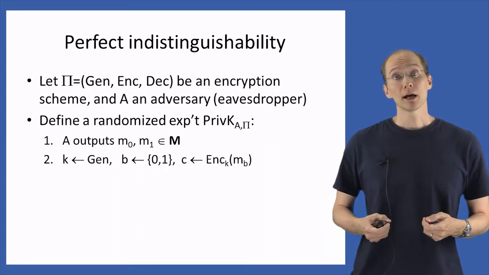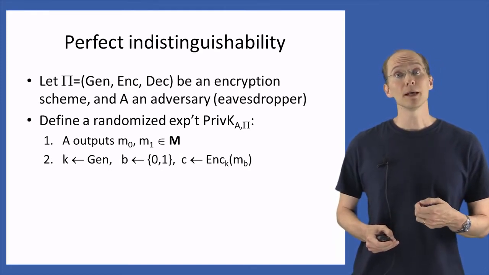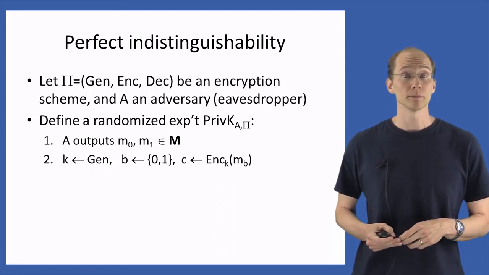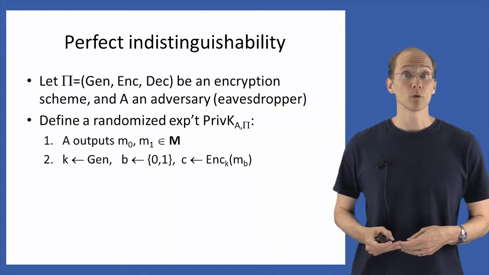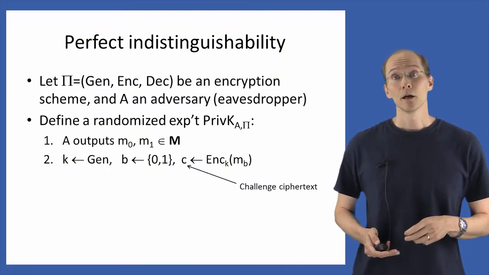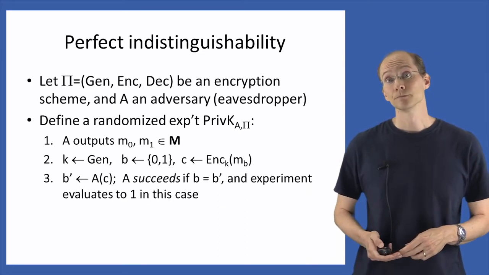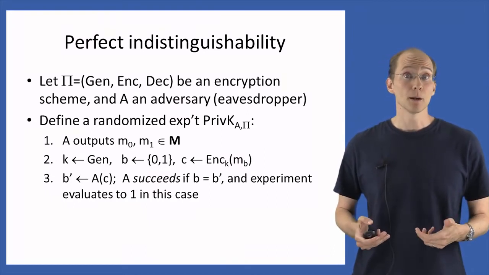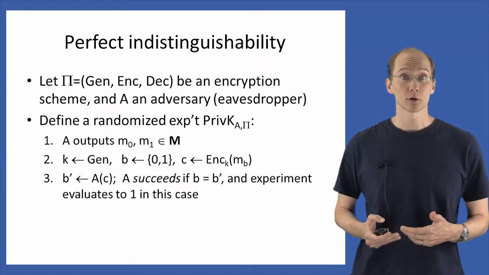Then, we generate a key using the key generation algorithm of the encryption scheme. We choose a uniform bit B that's going to act as a selector bit, selecting one of the 2 messages, M0 or M1. And then we encrypt the message M sub B using the key K that we just generated. This gives us a ciphertext C. The ciphertext C here is going to be called a challenge ciphertext. We give the ciphertext to A, and A then outputs a bit B prime, which is meant to represent its guess as to which of the 2 messages was encrypted.